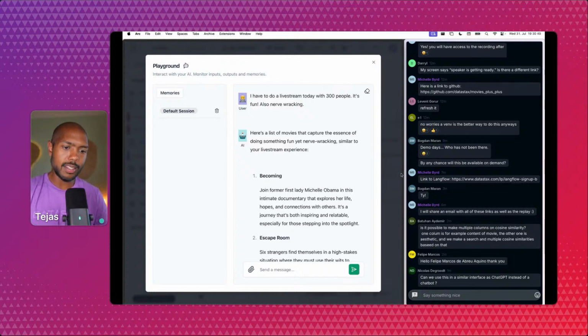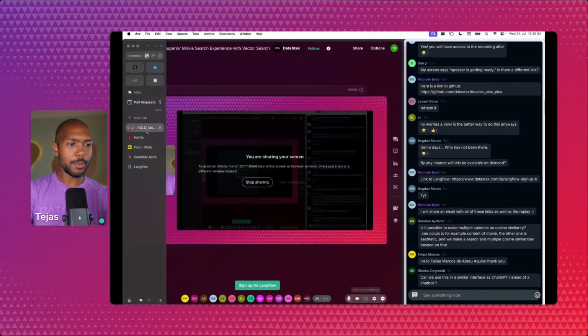Nicholas is asking, can we use this in a similar interface as ChatGPT instead of a chatbot? See, now, Nicholas, now we're talking. This is what we're going to dedicate our next half to, is making this better than a chatbot. Nicholas, you said it so well. I believe that the chatbot experience is cheap and uninspired. I will say that. It's maybe controversial, but we have so many chatbots, and I think we can do better, right?